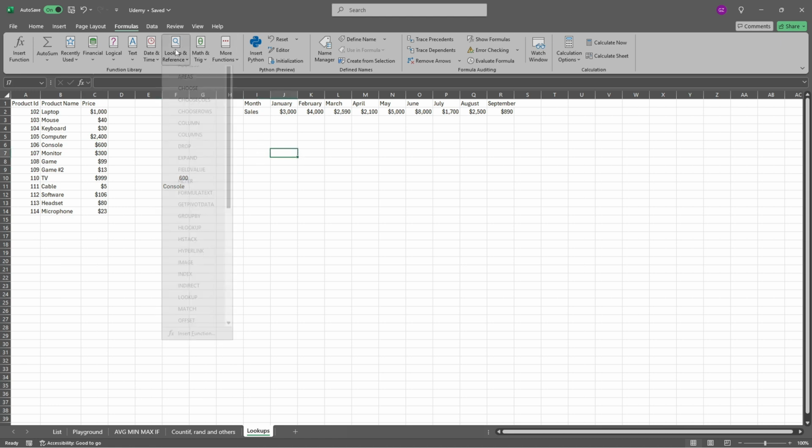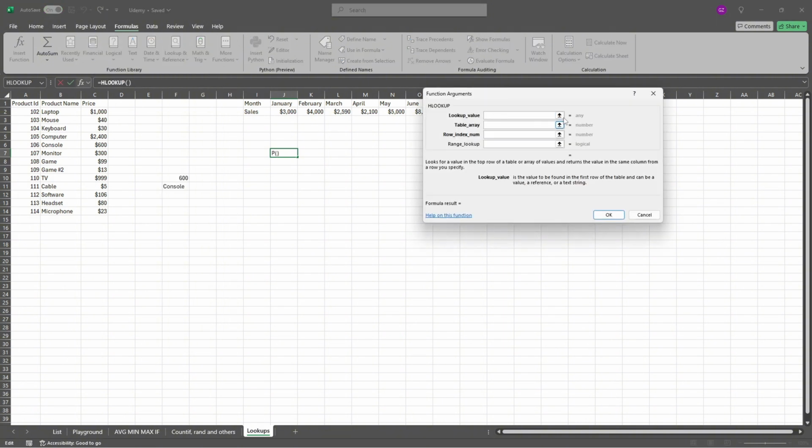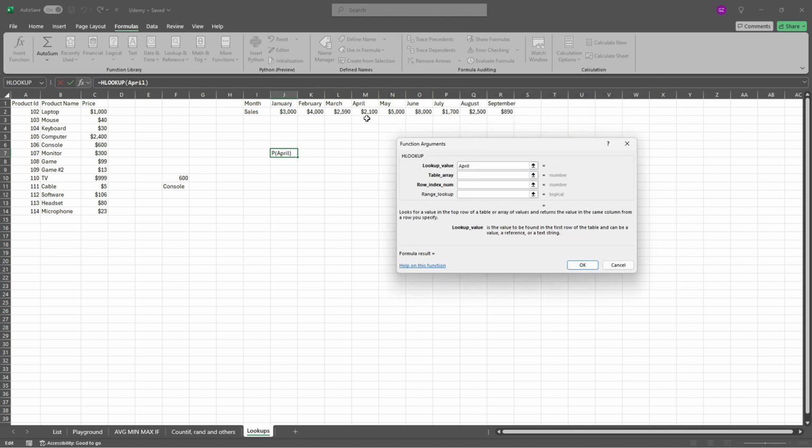The same thing is with the HLOOKUP. HLOOKUP should be over here, and the lookup value will be, for example, April, because right here I would like to have the sales from April. Table array, oh come on, delete it. Table array should be all of them. Row index number, I would like to have first, second.